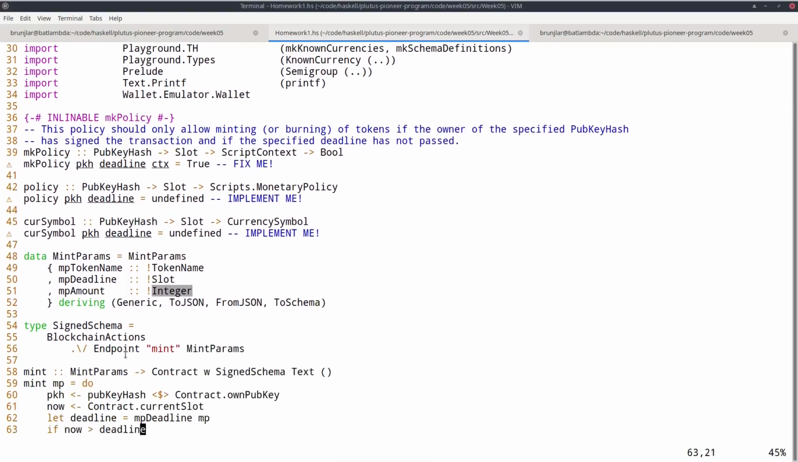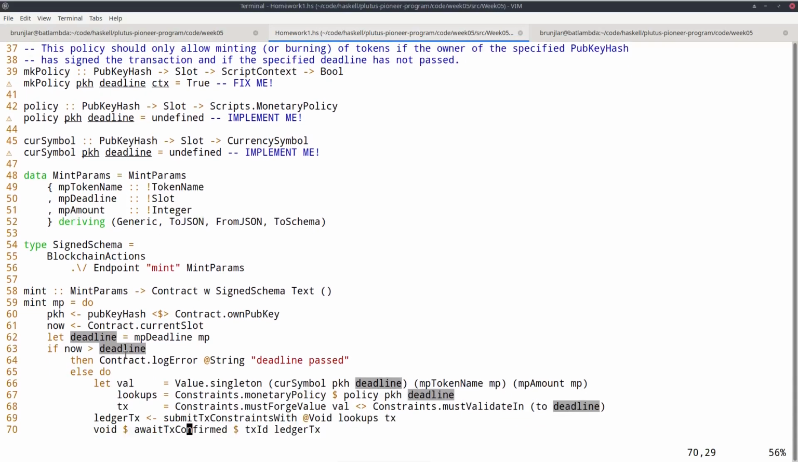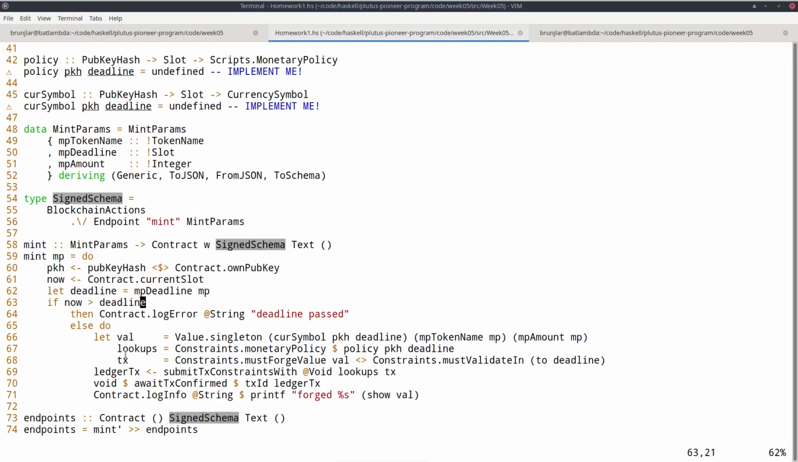So I added it here, and I already implemented the wallet code for this. So what I did now was I asked for the current slot. Current slot is another of these blockchain actions that you can do in the contract monad if blockchain actions are included in your schema. And then I just check whether we are already past the deadline, in which case I just log an error message. And if not, then I construct the transaction.